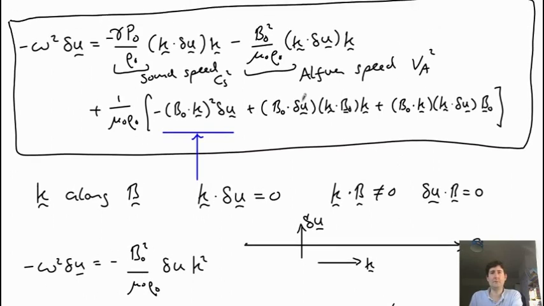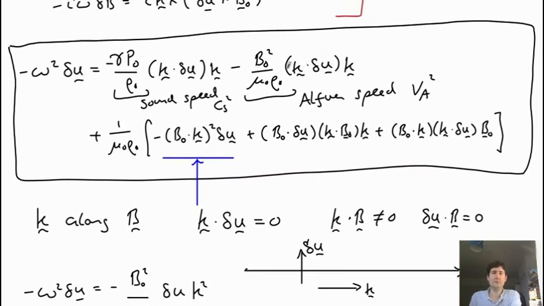For example, K and delta U are in the same direction. So B and delta U are all in the same direction. So all these are in the same direction, and so we can essentially get rid of all these vector quantities and just write them all as scalars because they're all in the same direction.